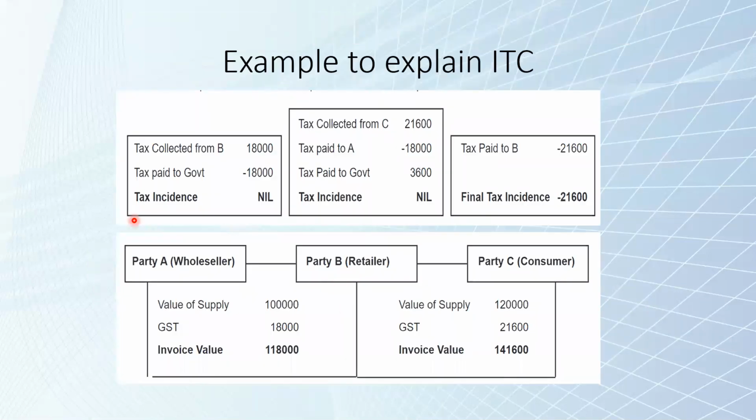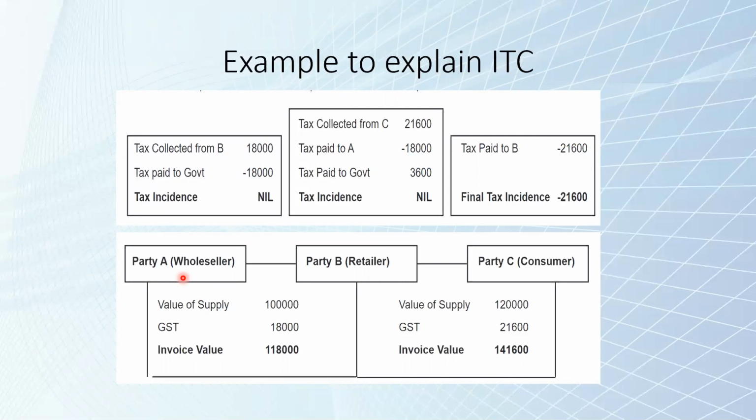So say Mr. A is a wholesaler, Mr. B is a retailer, and Mr. C is a consumer. Mr. A sold to Mr. B goods worth rupees 1 lakh, charging GST at the rate of 18%. So the invoice value is 1,18,000. So Mr. A would collect 1,18,000 from Mr. B. Out of that, 18,000 would be paid to the government, and the same will be shown under GSTR1 by Mr. A.